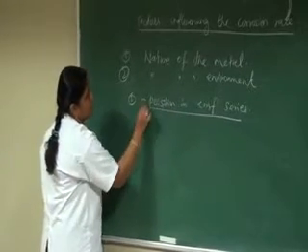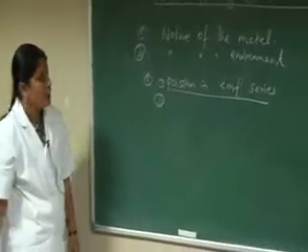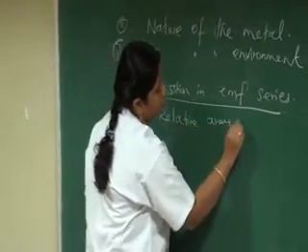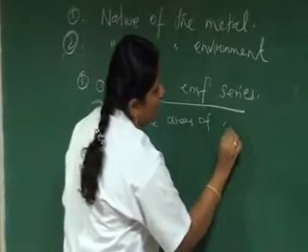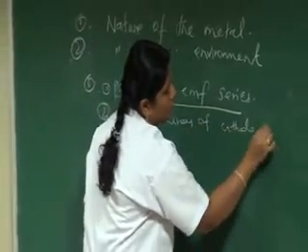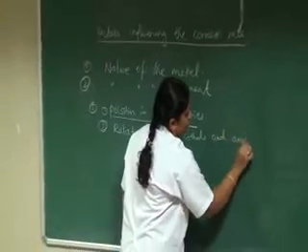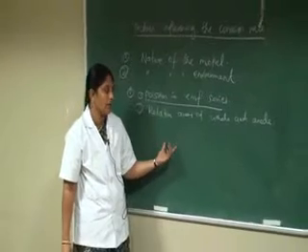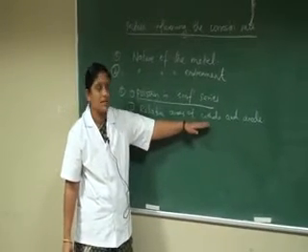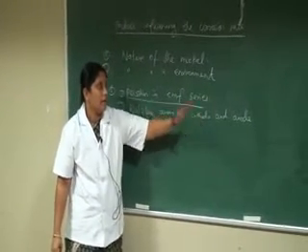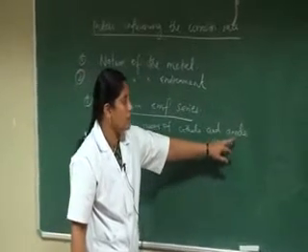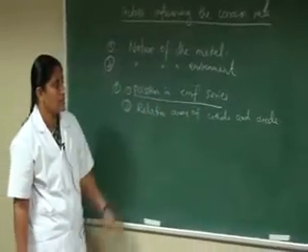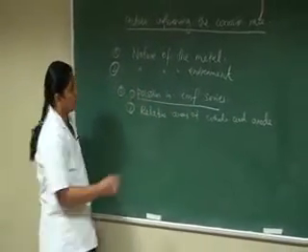And the second one, besides position in the EMF series, is the relative areas of cathode and anode. Relative areas: the anode acts as an oxygen-poor area in all types of mechanism, and the cathode acts as an oxygen-rich area. In the anodic part, the oxygen-poor area undergoes corrosion compared to the cathodic area. Therefore, the relative areas influence the corrosion rate.